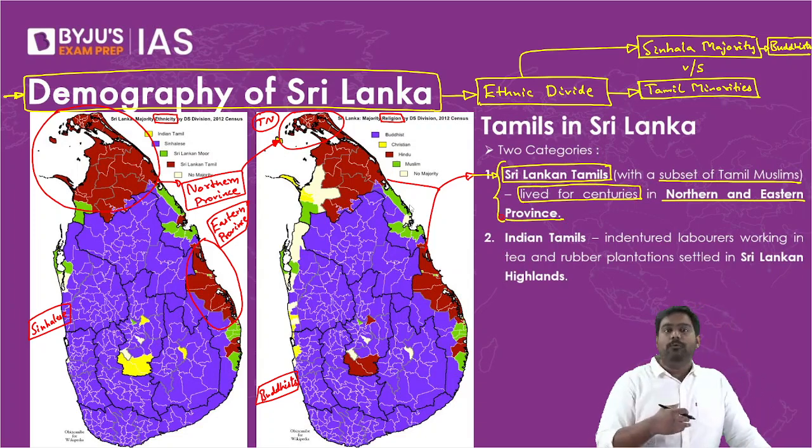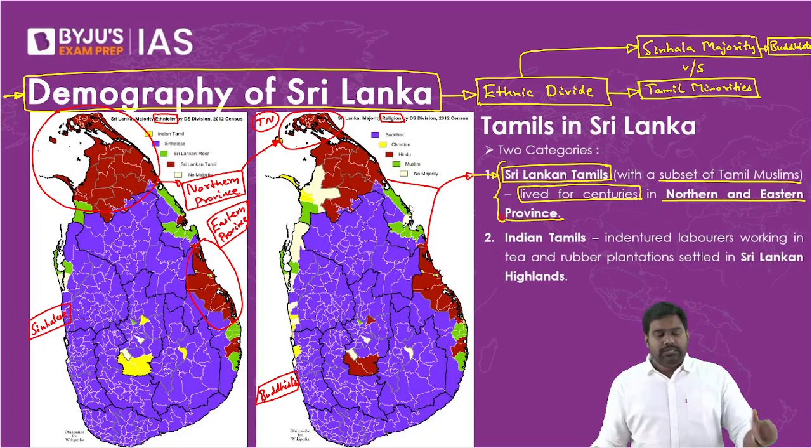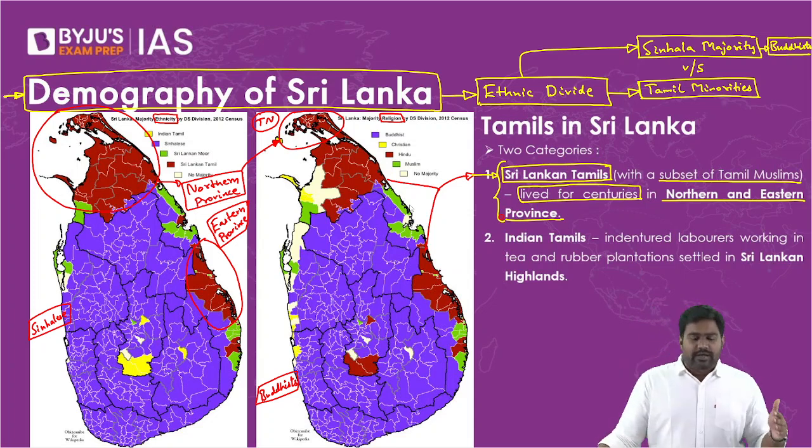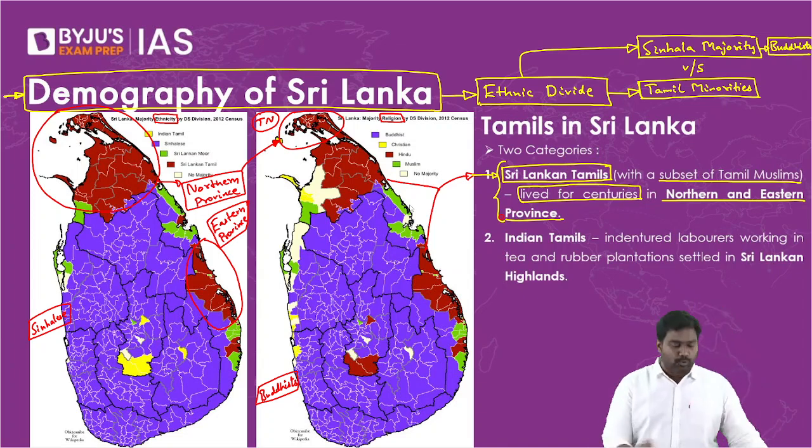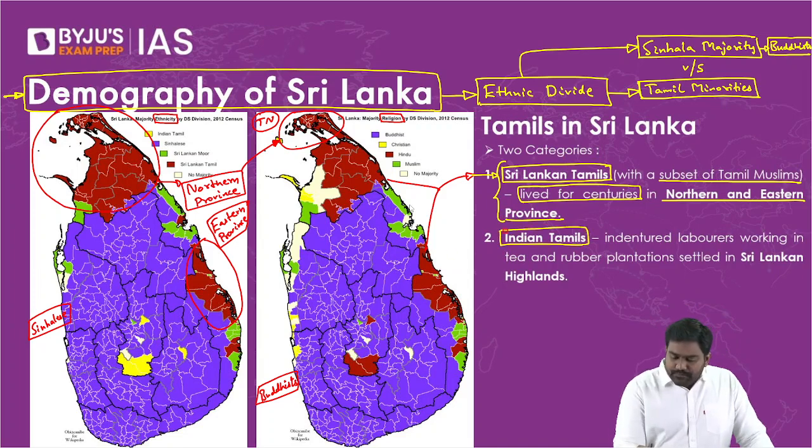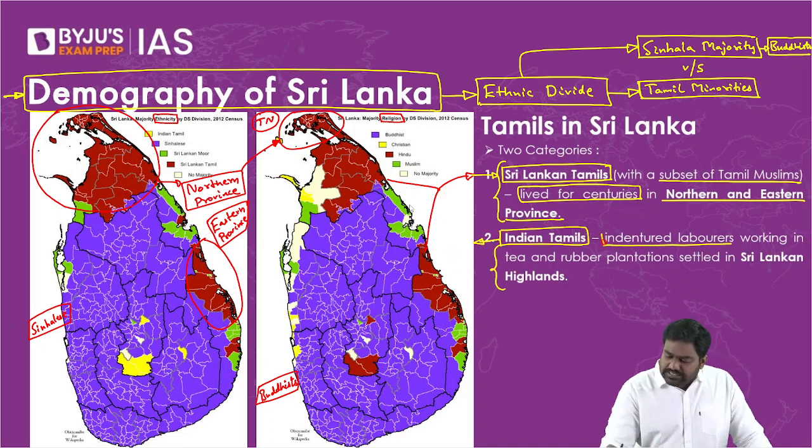Because these Tamils came many, many centuries ago as part of the common Indian civilization, from southern parts of India, from today's Tamil Nadu and the Tamil inhabited areas. Tamils had migrated, settled in northern and eastern provinces, and had merged with the Sri Lankan society. Sinhala Buddhists had no issues with them, and they even had a lot of harmony between them. But then came another batch of Tamils more recently under British rule, and they are called Indian Tamils. They were transported here by the British as part of the oppressive indentured labor system.